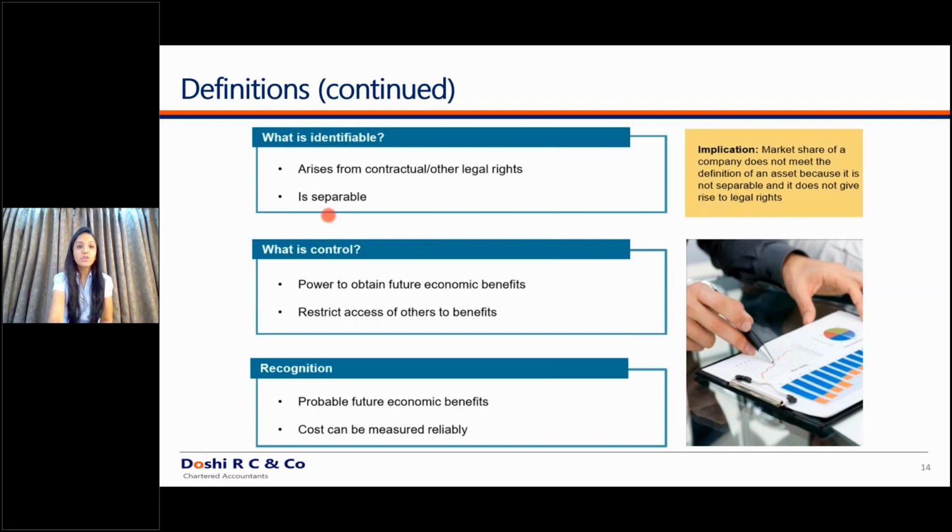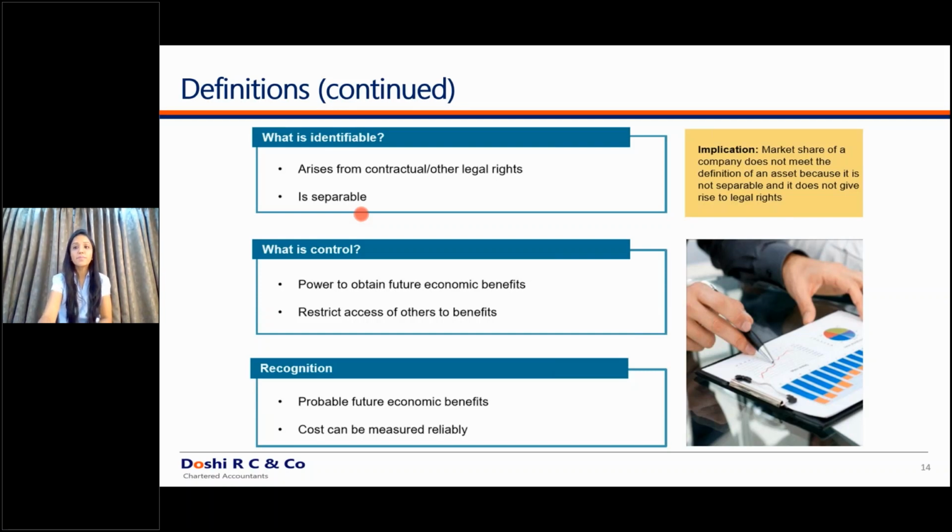Since nobody could use or access those maps and they were developed for its own understanding, it is very difficult to identify whether this asset is separable or not. It is a questionable case. Only if this asset is separable and anybody else can use it easily and it is not specific to that particular entity, only then will you recognize that cost in your books of accounts.